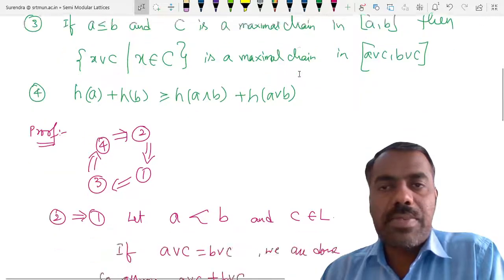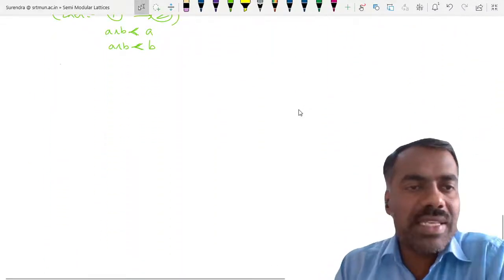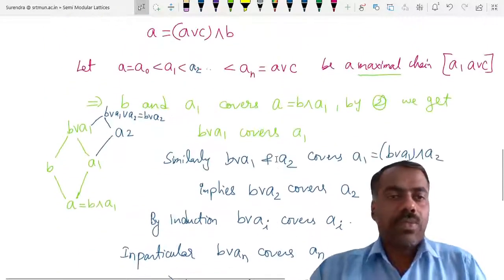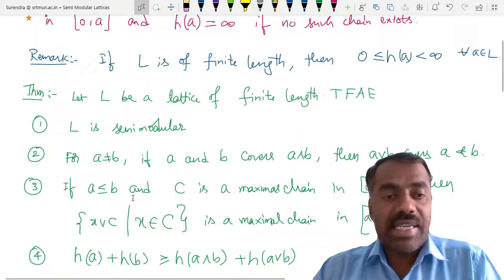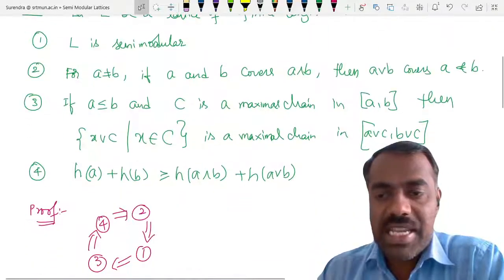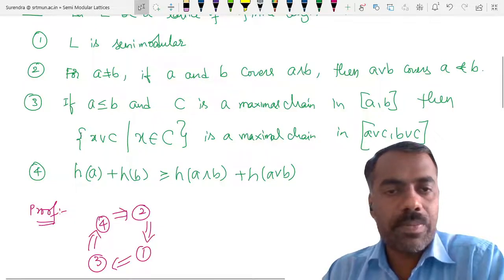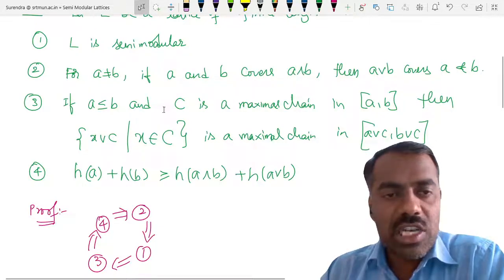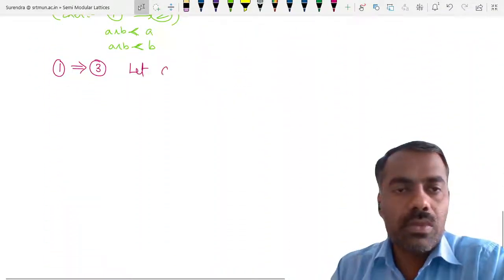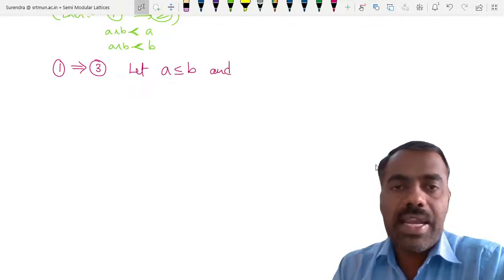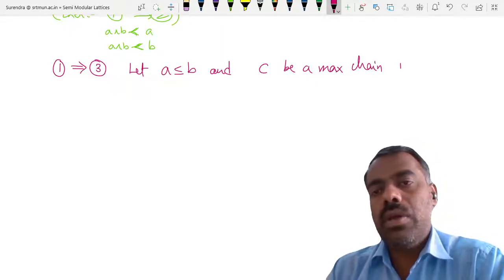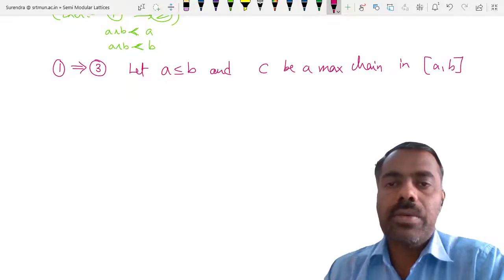So what is 1 implies 3? What is meant by proving 1 implies 3? Assume that L is semi-modular. Try to prove that if A is less than or equal to B and C is a maximal chain, then we have a maximal chain in A join C, comma B join C. So we should consider up to what? A is less than or equal to B and C is a maximal chain in A, comma B. So let A be less than or equal to B and let C be a maximal chain in A, comma B. Okay.